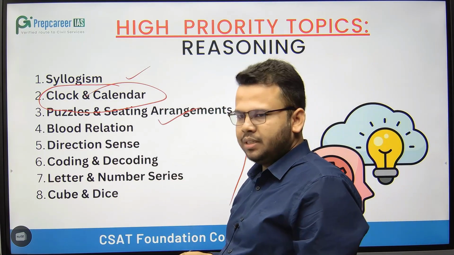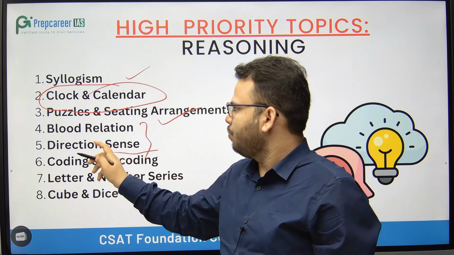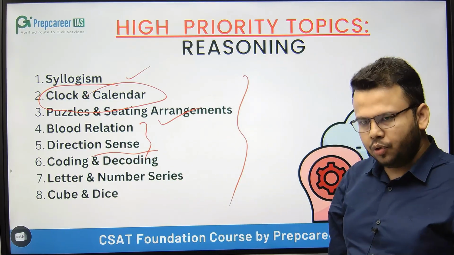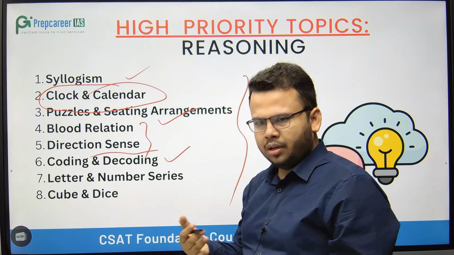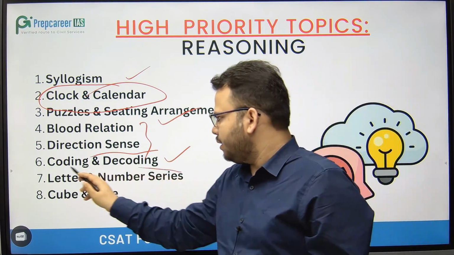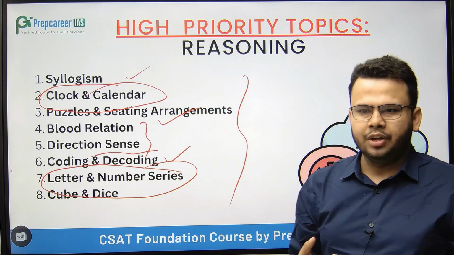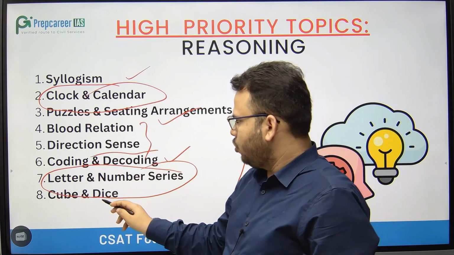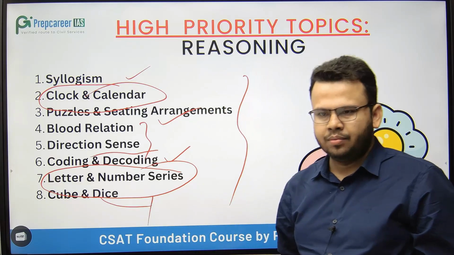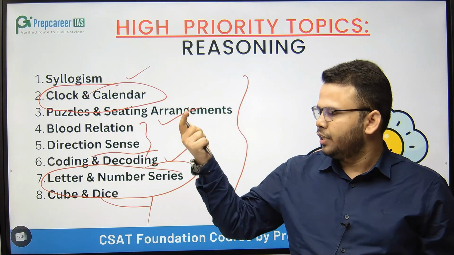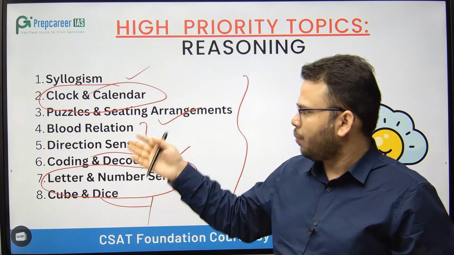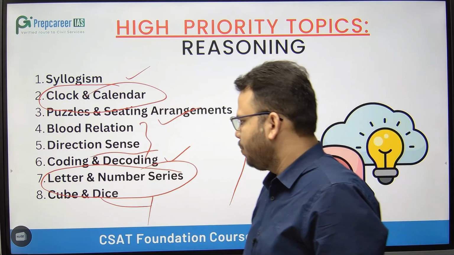Puzzles and sitting arrangements, blood relation and direction sense, from there also 1 or 2 questions you can expect in the examination. Then coding and decoding, again you can expect. Number and letter series, this is something that is very often asked by the UPSC. Cube and dice, you may get or you may not get, right? So same thing, based on the weightage given by UPSC to the topics in the examination, these topics are listed down here. So accordingly you have to prepare.